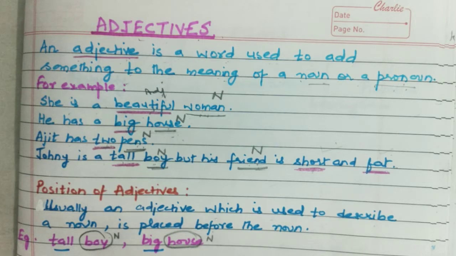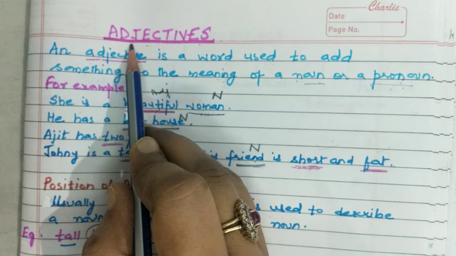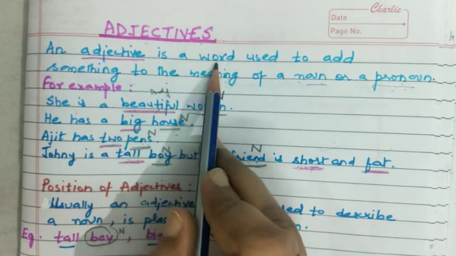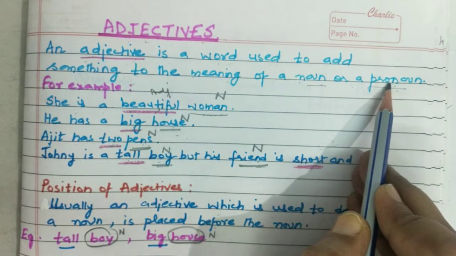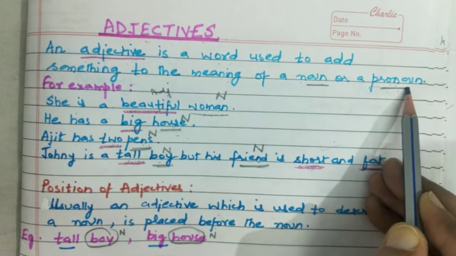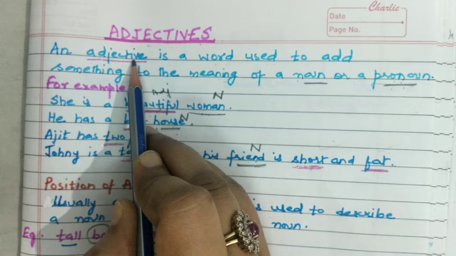Today, we are going to do another topic of our English language, that is adjectives. Adjective also is a part of speech, just like nouns. So, let us see what an adjective is. An adjective is a word used to add something to the meaning of a noun or a pronoun. So, any word which tells us something about a noun or a pronoun, that word is called an adjective.